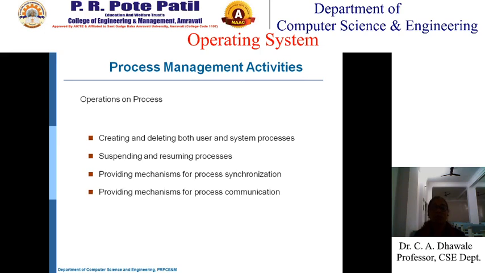So process management involves operations on the process, like creating and deleting, suspending and resuming, then process synchronization, process communication, and the last one is providing the mechanism for deadlock handling. Now what is meant by deadlock?